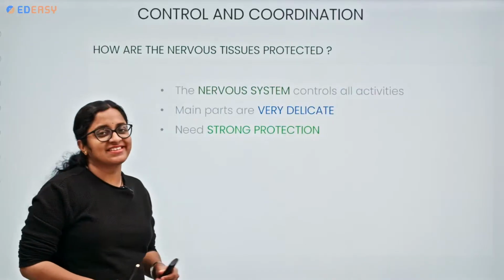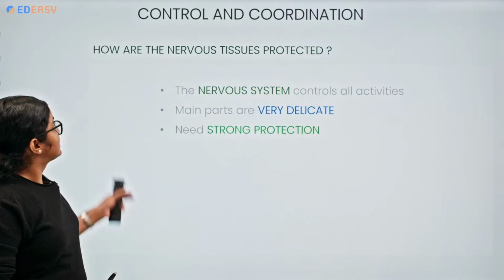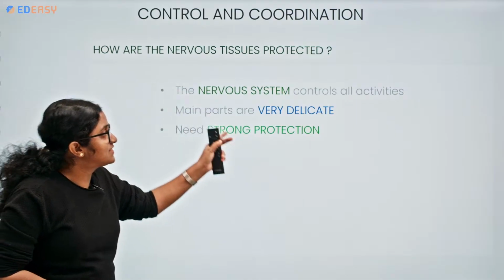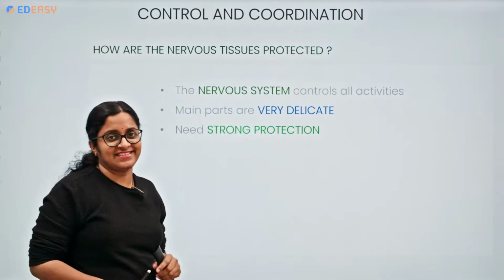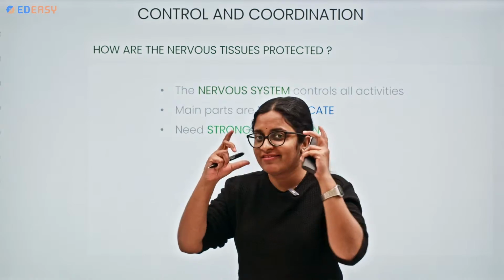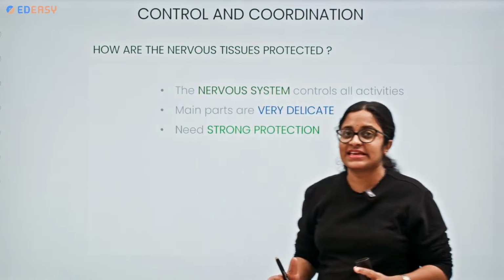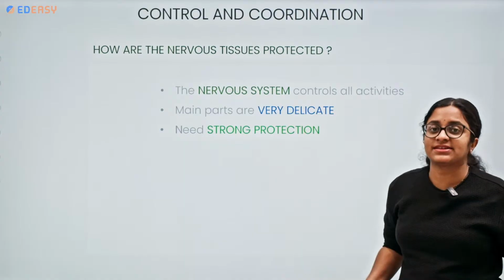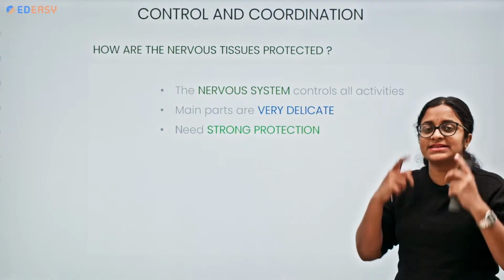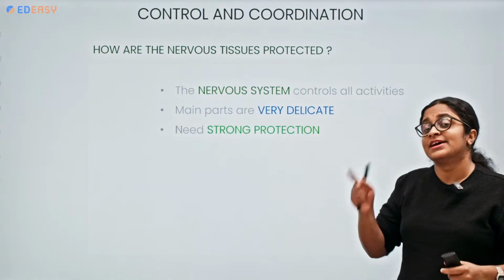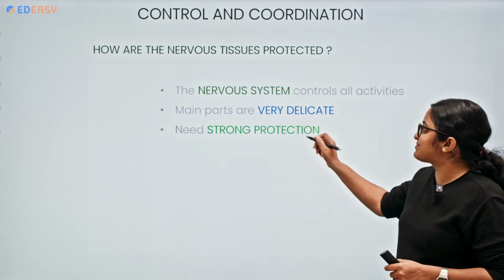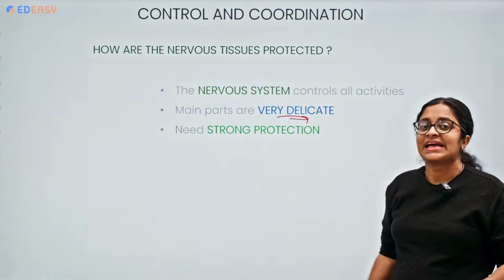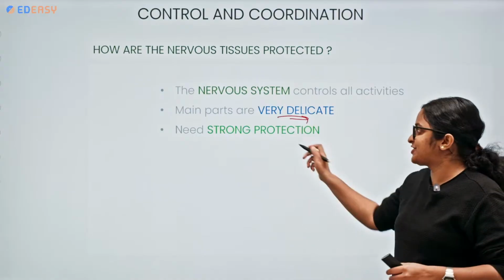Let's check what we shall be discussing now. We shall be discussing how the nervous tissues are protected. From all our previous understanding, the nervous system controls and coordinates many activities. So of course the brain is delicate and the spinal cord is very delicate. Since these main parts are very delicate, they need strong protection.